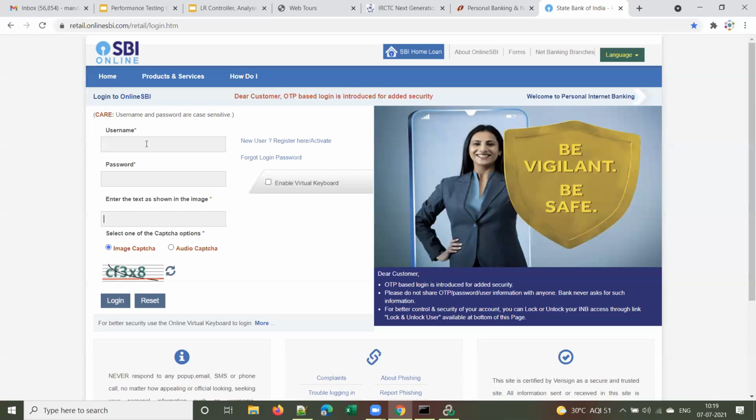Along with username and password, if you want to log in, in the scripts you will have login steps, right? Homepage, login, and then fund transfer, and so on. So in the login step, you will pass username and password. Apart from that, you have to enter the captcha also.